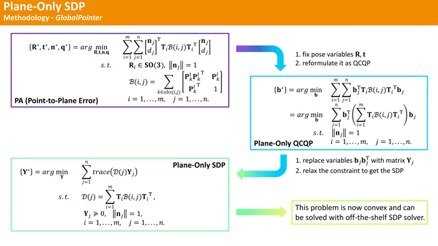We will first discuss the plane-only problem. Given the original plane adjustment problem, we can fix pose variables R, t and only optimize plane variables. Then after some reformulation, we arrive at the plane-only quadratically constrained quadratic program, or QCQP, problem. Convex relaxation technique can then be used to relax this QCQP problem into a semi-definite programming, or SDP, problem. This SDP problem is now convex and can be solved in polynomial time with any off-the-shelf optimization solver.